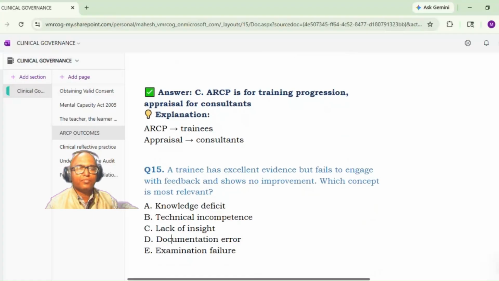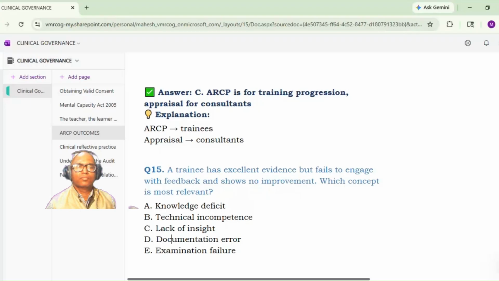Next. A trainee has excellent evidence but fails to engage with feedback and shows no improvement. Which concept is more relevant? Knowledge deficit, technical incompetence, lack of insight, documentation error, examination failure.